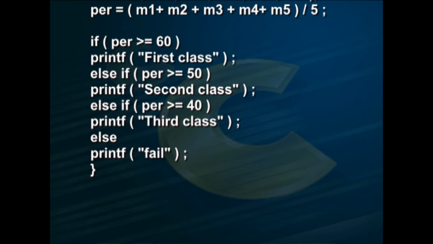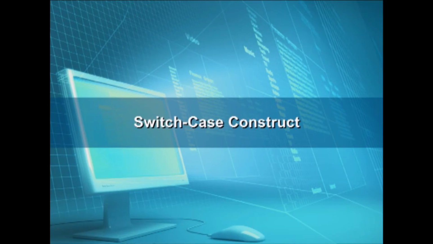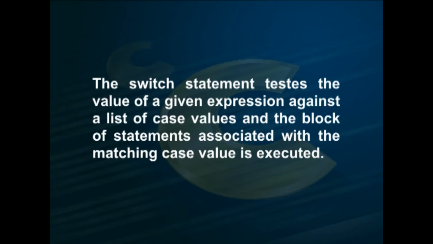Switch case construct. In the previous methods, when the program needs more and more alternatives, the complexity of the program increases and it is also difficult to read and follow such code. To overcome this, C has a built-in multi-way decision statement known as the switch case construct. The switch statement tests the value of a given expression against a list of case values, and the block of statements associated with the matching case value is executed.